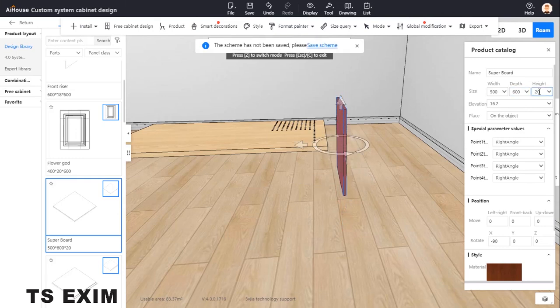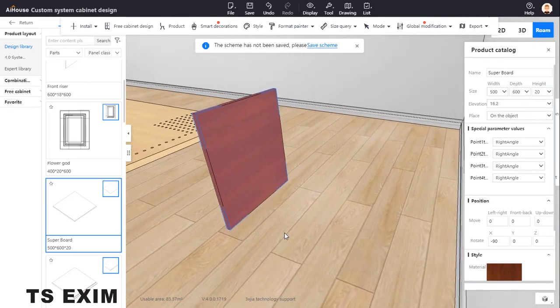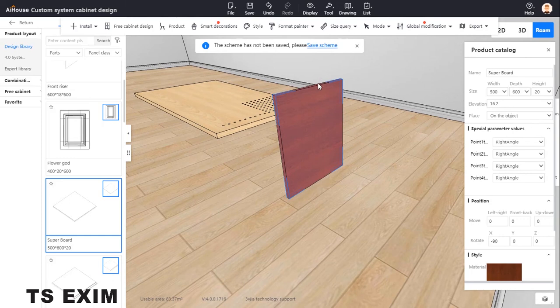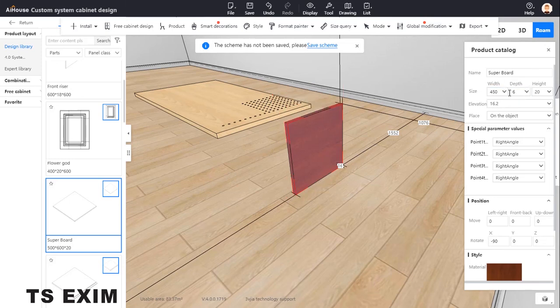Okay, height, exit first, change the height. The height is the depth right here. So I'll change the depth to 450. Okay, right. 450. Okay, that 600.